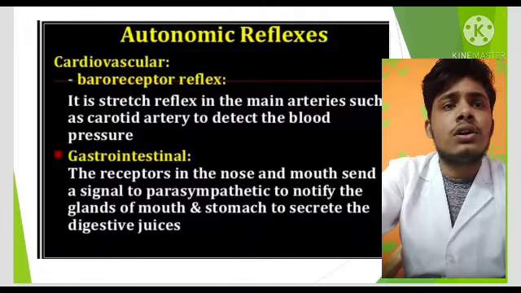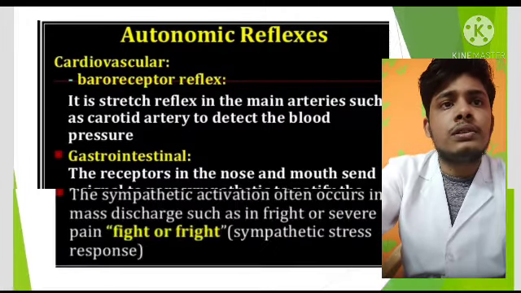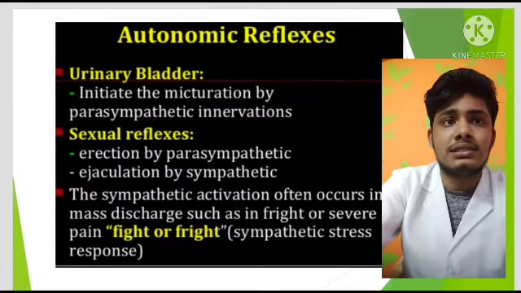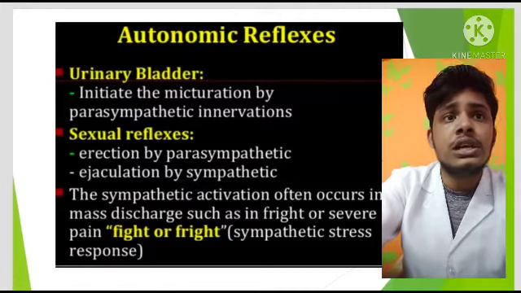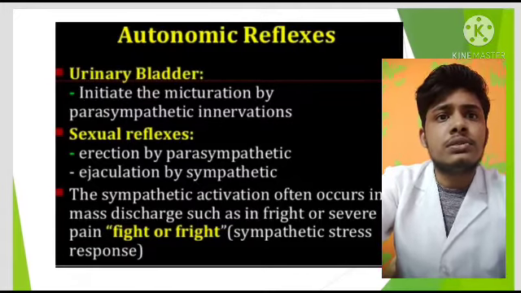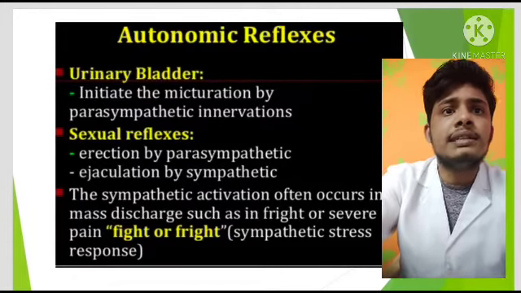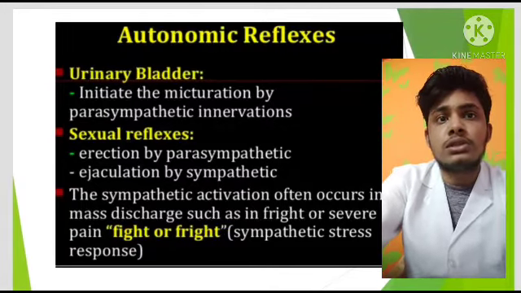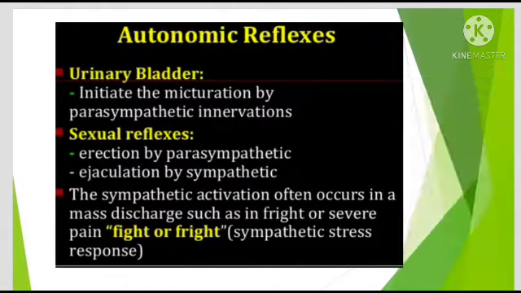Autonomic reflexes. Cardiovascular: baroreceptor reflexes are stretch reflexes in the main arteries, such as the carotid artery, to detect the blood pressure. Gastrointestinal: the receptors in the nose and mouth send a signal to the parasympathetic system to notify the glands of the mouth and stomach to secrete the digestive juices.